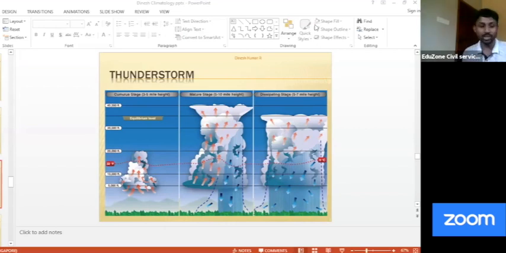Write down: thunderstorm. These are local atmospheric disturbances formed along with cumulonimbus clouds. Clear? Continue.